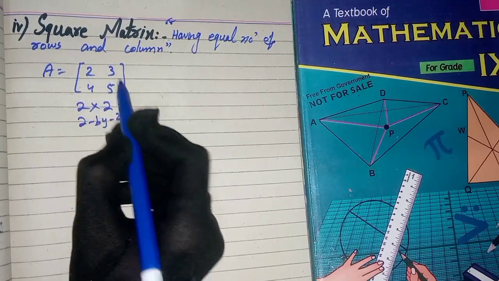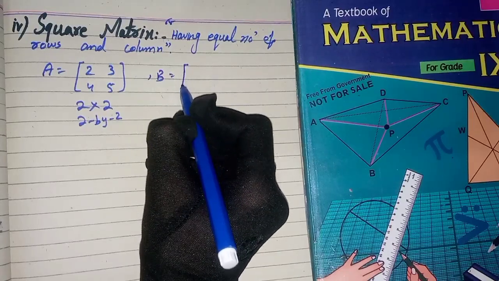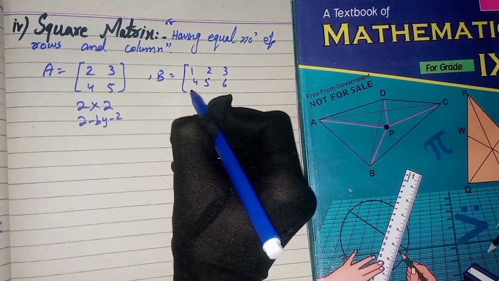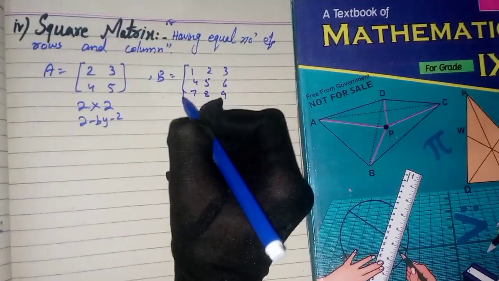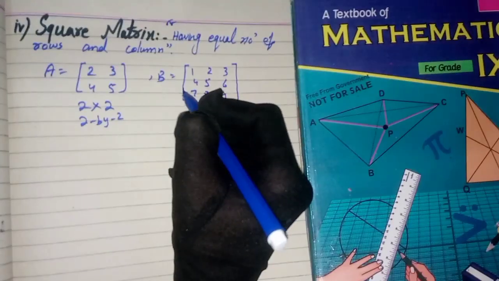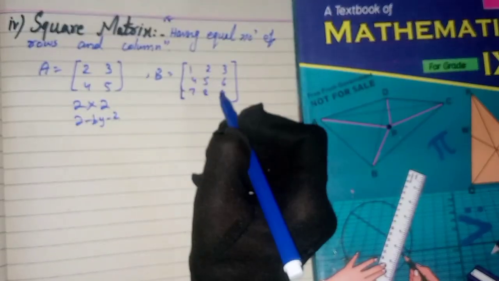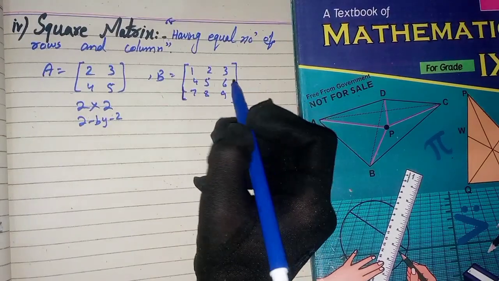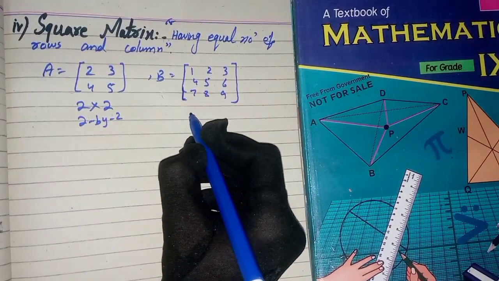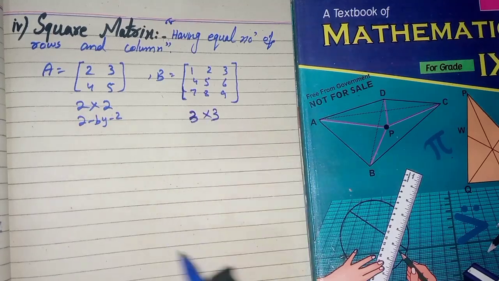Similarly, the matrix B is 1, 2, 3, 4, 5, 6, 7, 8, 9. This is also an example of a square matrix because the number of rows equals the number of columns. Here there are 3 rows and 3 columns, and the order is 3 cross 3.